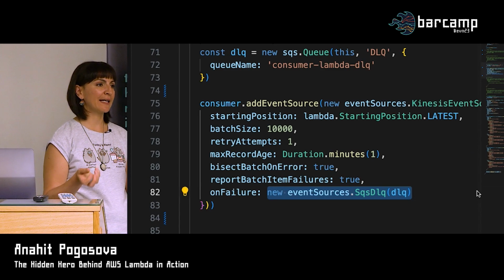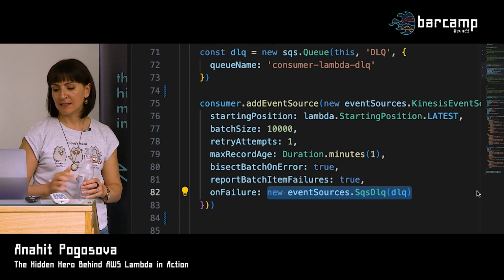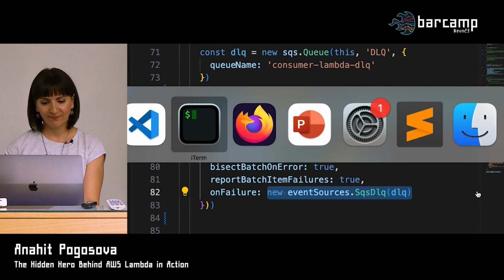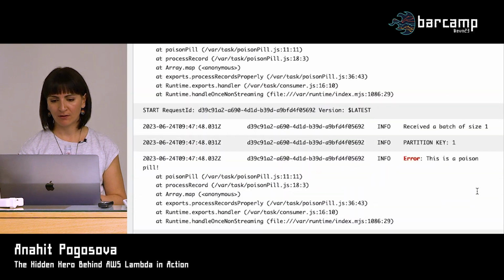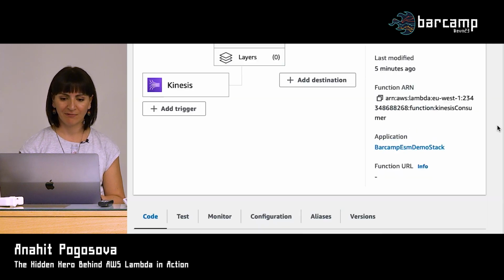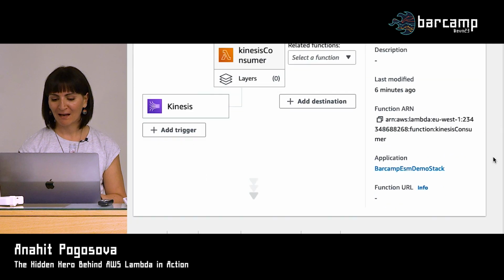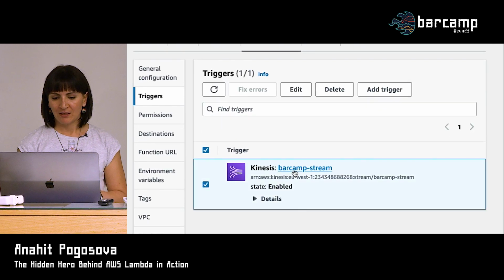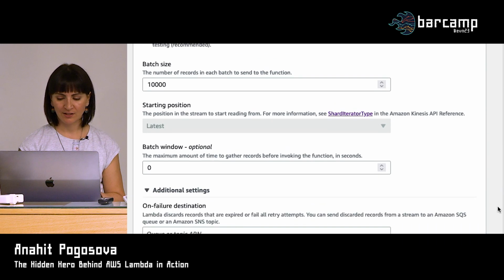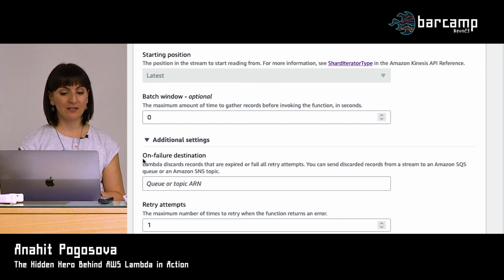SQS, acting as a dead letter queue, basically. And what will happen, though, in the console, if you go check it out, you can, of course, configure it the same way as you did everything else, or as I did everything else. We go here, we edit it, and go all the way down to additional setting. And here, the very first one is the on failure destination.